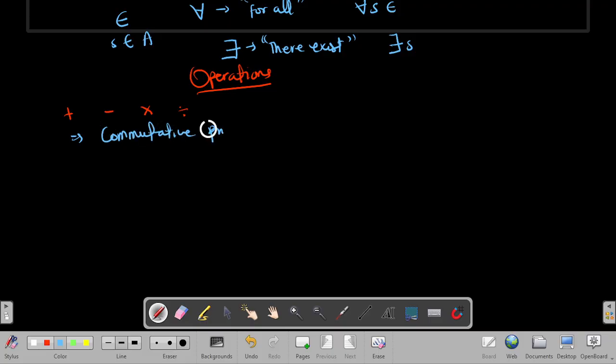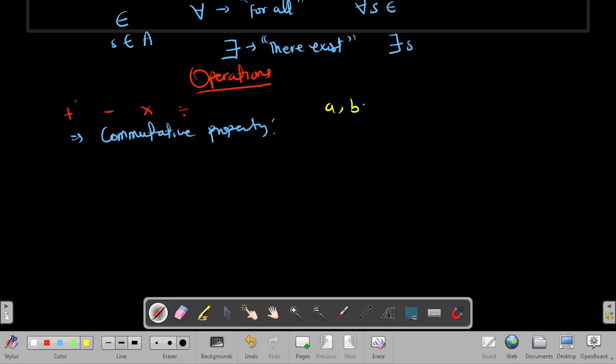Commutative property. When we talk about commutative property, we are trying to say that the order of numbers does not change the result. If I have two numbers, A and B, and I want to perform an operation such that if I bring A first, B second, or if I interchange and my result is the same, I say that that set of numbers is commutative, or it's a commutative property.